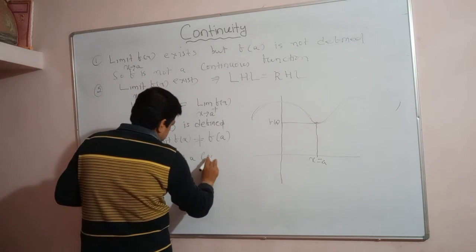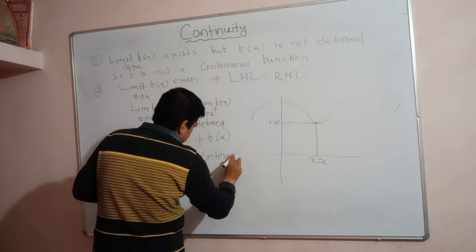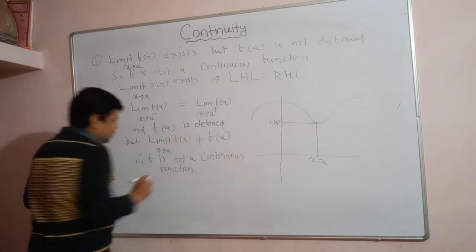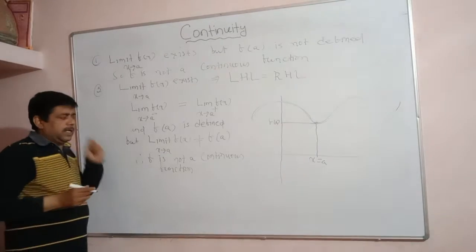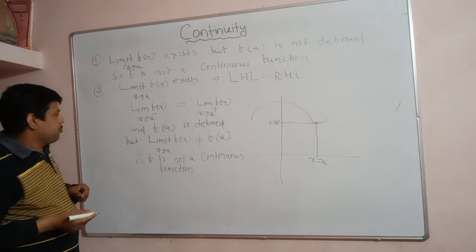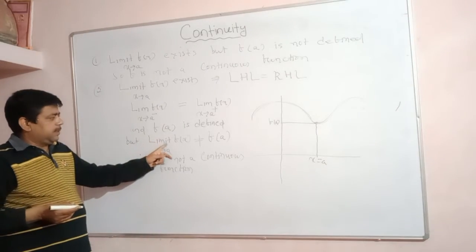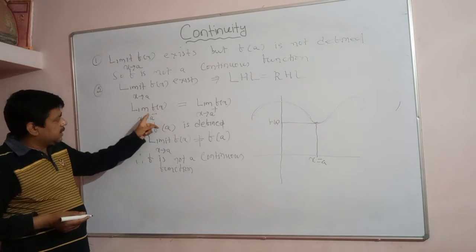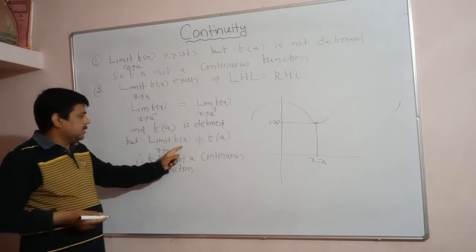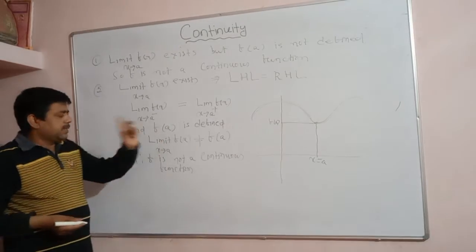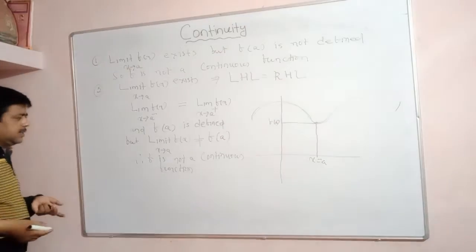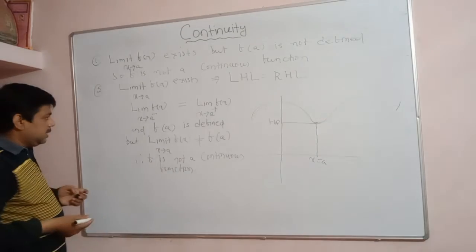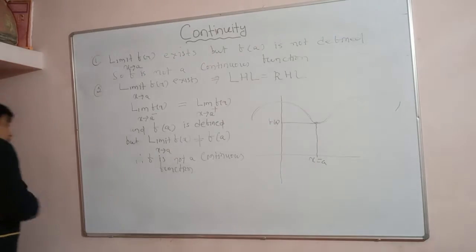F cannot be a continuous function. But you see the functional value is defined, and the limit of the function exists. Left hand limit is equal to right hand limit. The limiting value of the function is not equal to the functional value. Limit of f(x) is not equal to f of a. So we can say f is not a continuous function. Is it clear from this diagram also? Okay, note down.